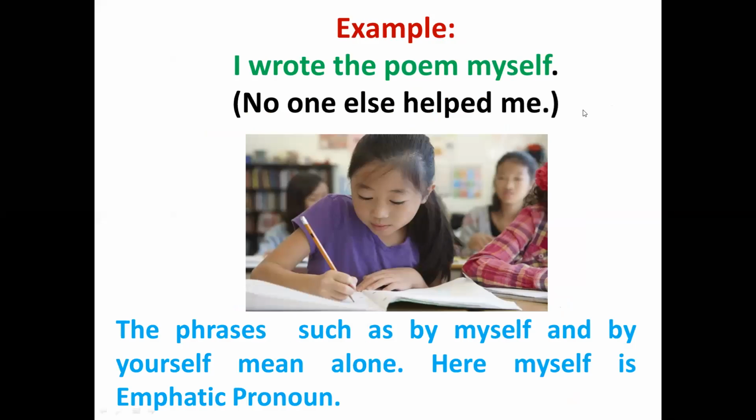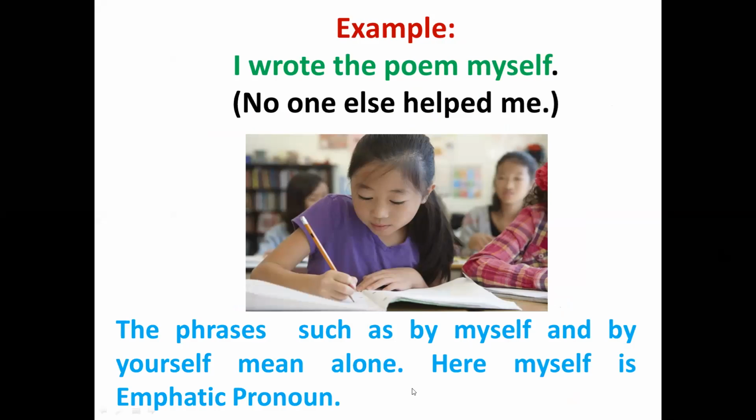Now let us see a few more examples. I wrote the poem myself. Here nobody is helping. No one else helped me. The phrases such as by myself and by yourself mean alone.